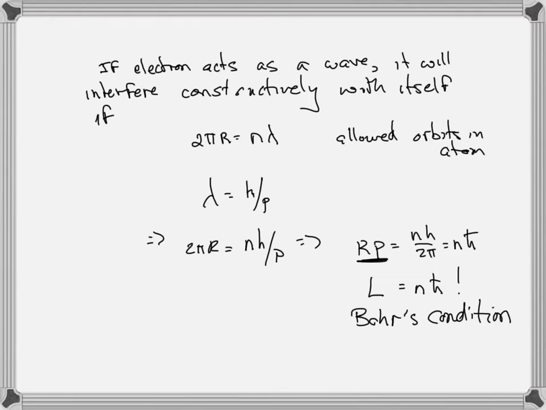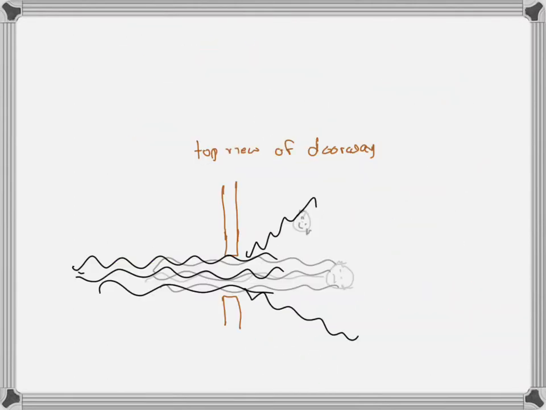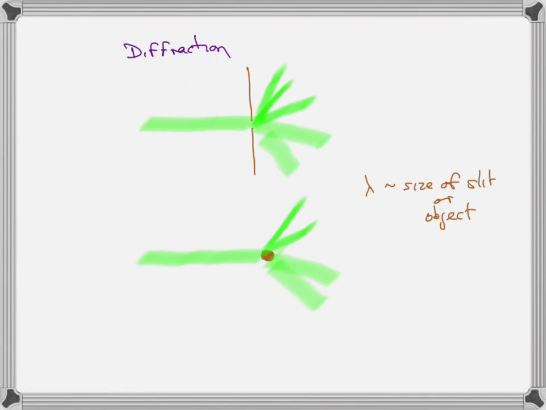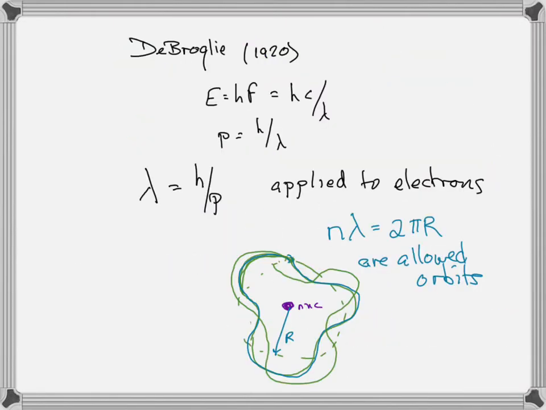And it's this idea that I spent so much time talking about, trying to explain, where diffraction, the wave-like property, is normally only observable if the size of the slit is like the size of the object. And the fact is that the wavelength of the electrons is so small that on a macroscopic scale, it's not appreciable. We don't see the interference and diffraction because the wavelength of matter is so much smaller than the objects that we interact with.